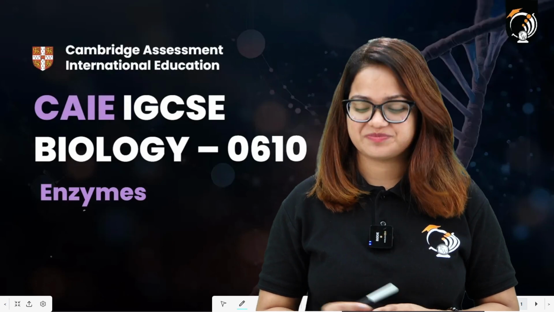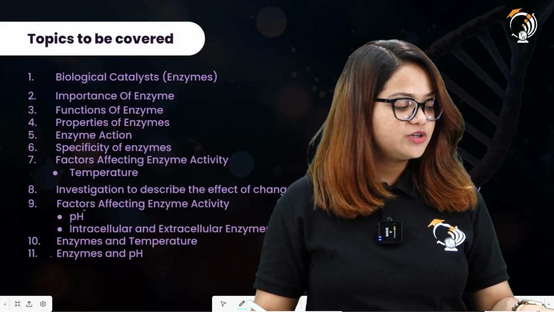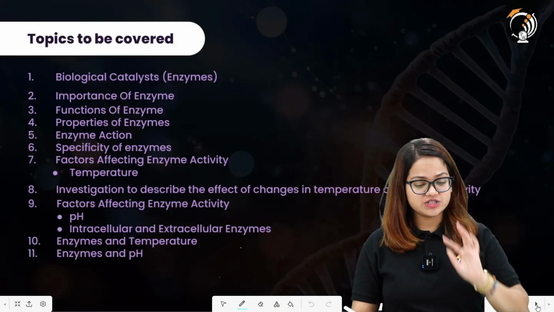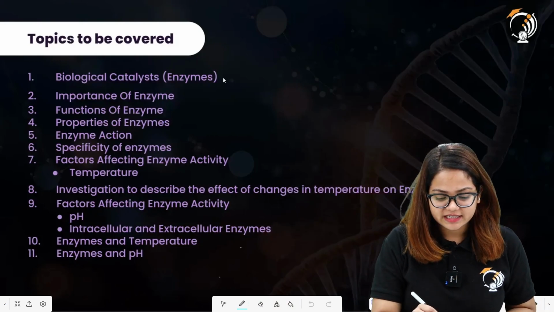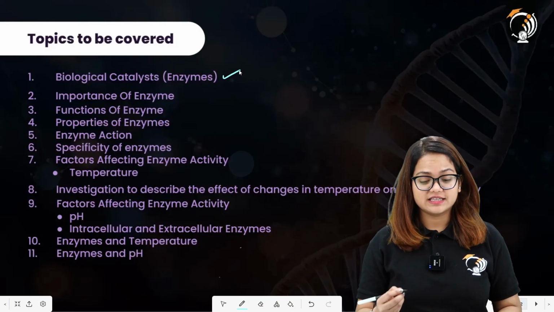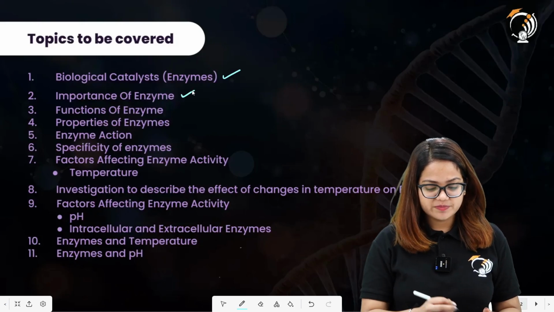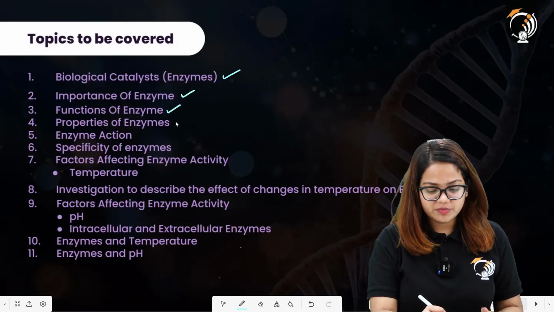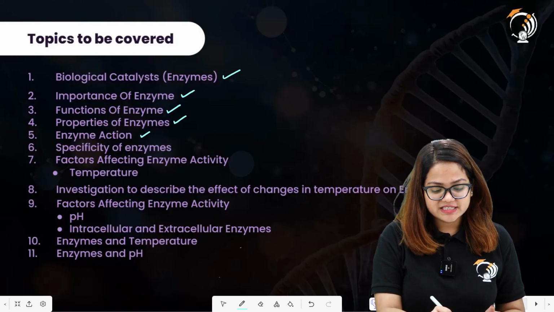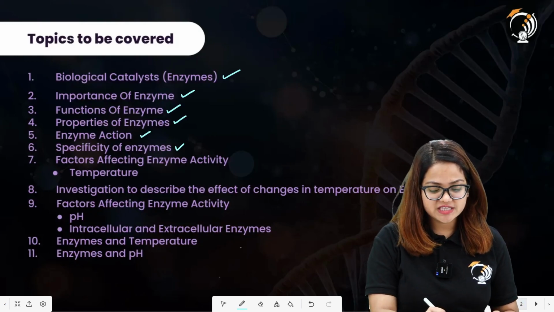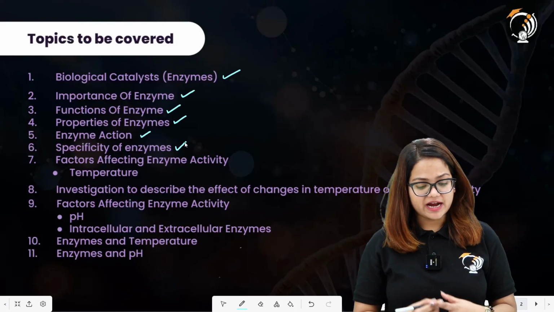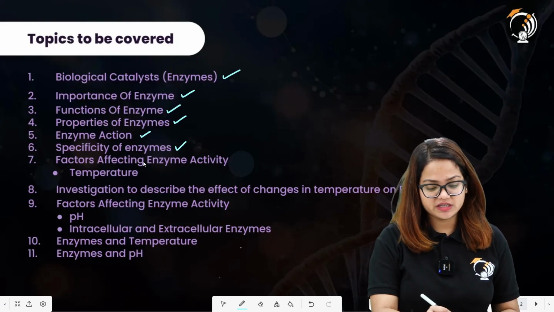Let's begin our session. So what are the important topics that we are going to cover in today's session? We have biological catalysts that are commonly called enzymes. What is the importance of enzymes? The functions and the properties of enzymes, then we have enzymatic action, specificity of enzymes, and factors affecting enzyme activity, in which we include temperature.